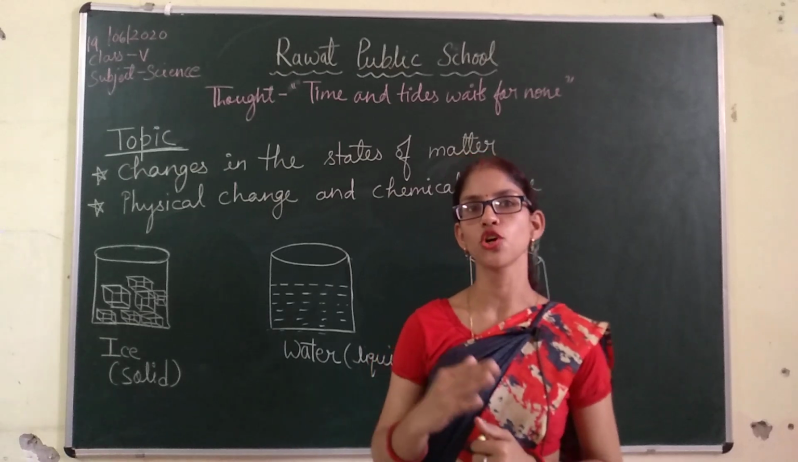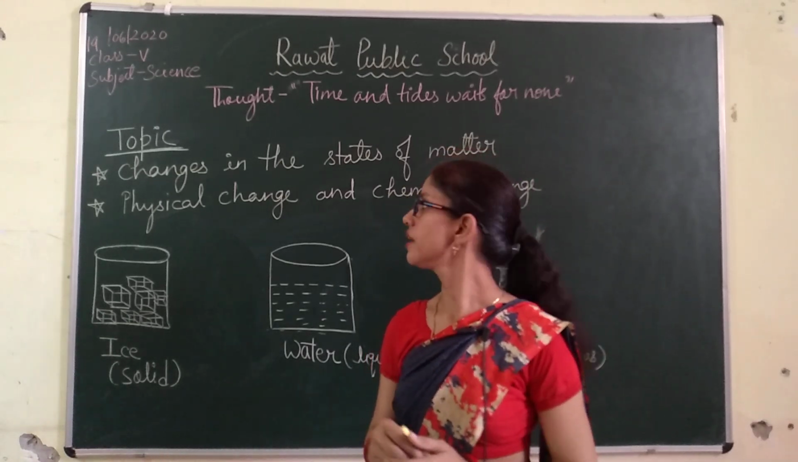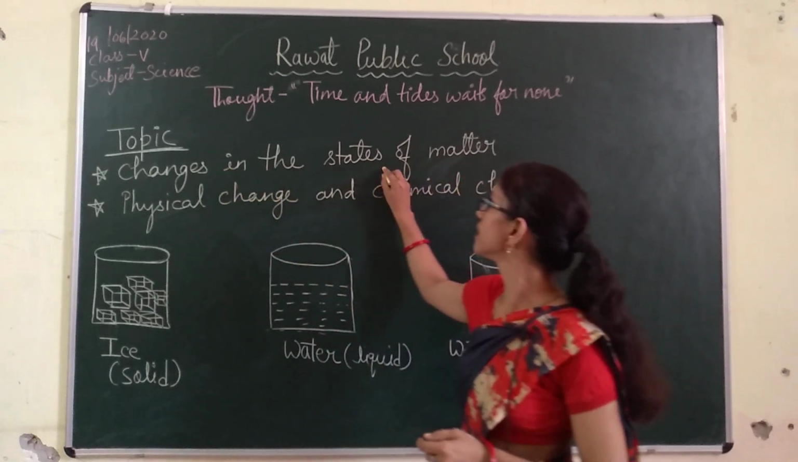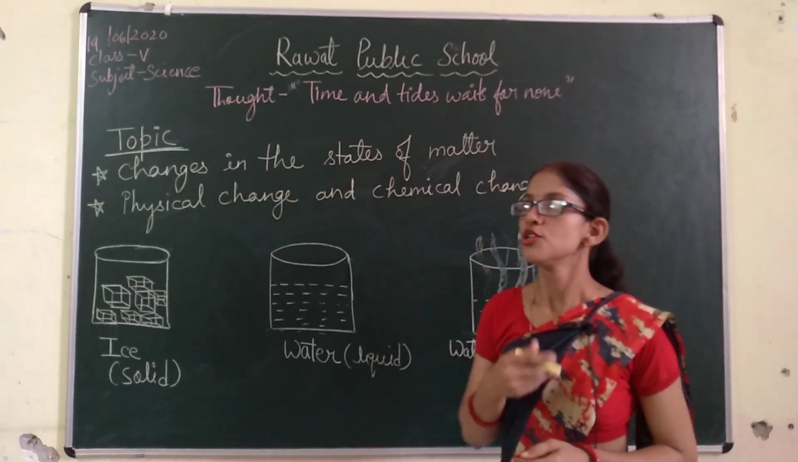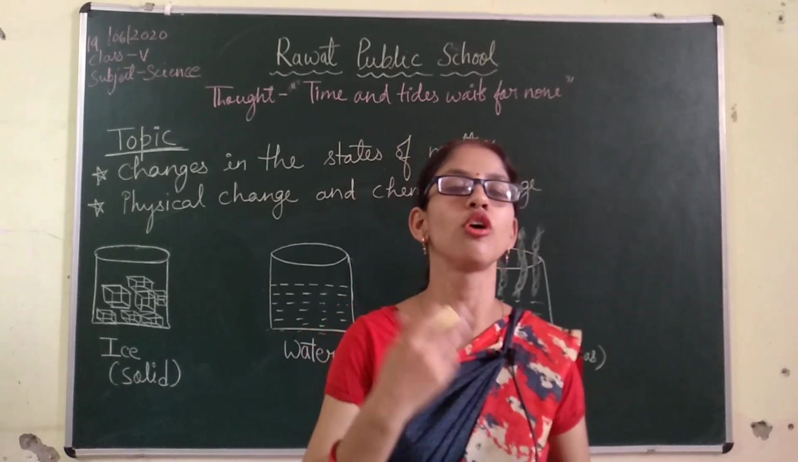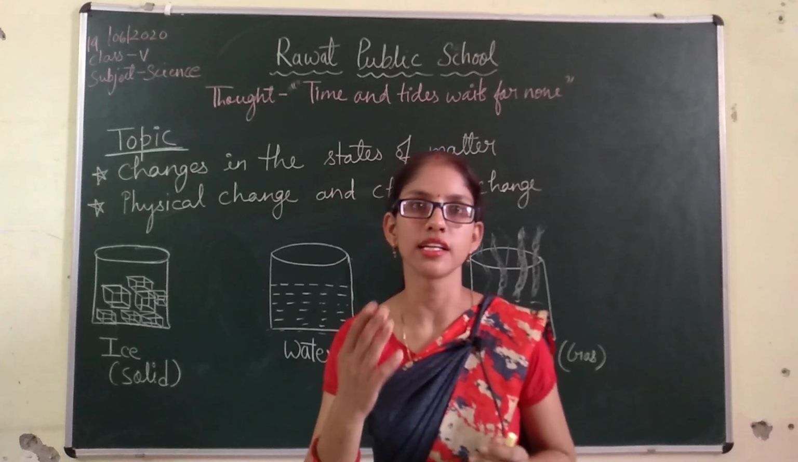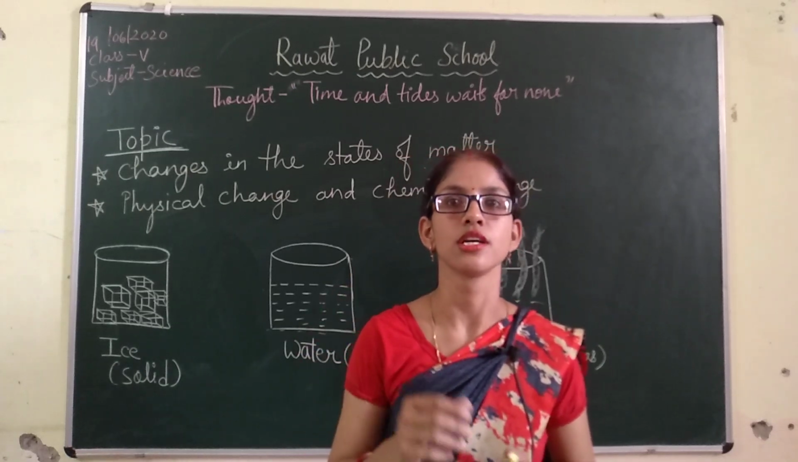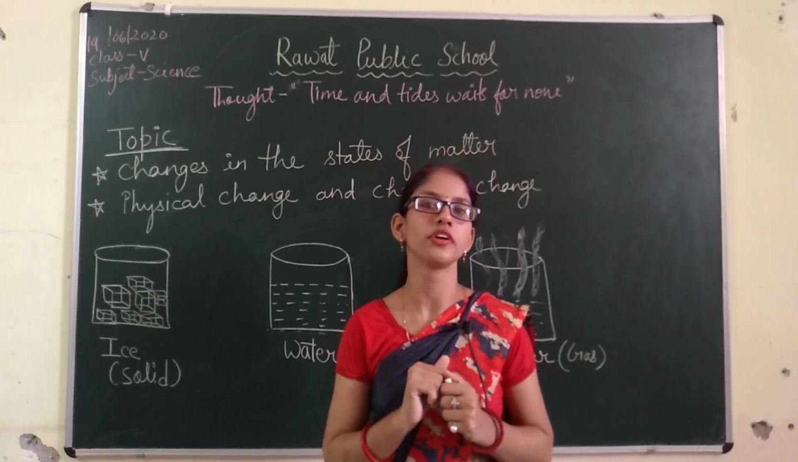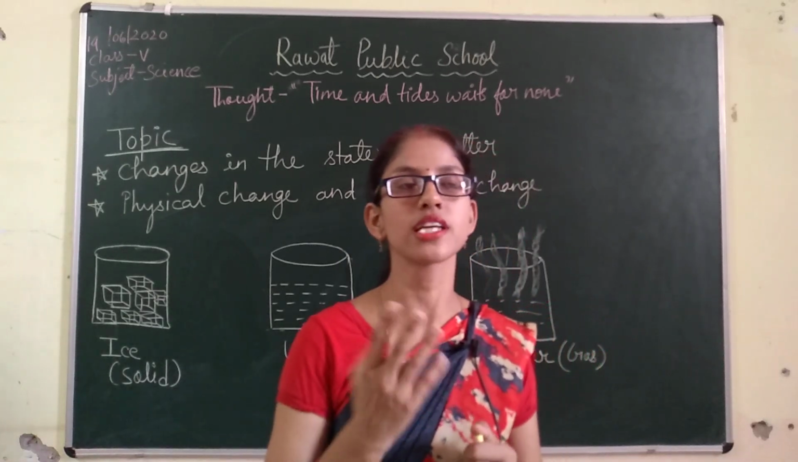So in continuation of the chapter, our new topic is changes in the states of matter. How do these different states of matter change from one form to another? For example, a solid changes to liquid and a liquid changes to gas. This is the interconversion of different states of matter. First I am giving an example.